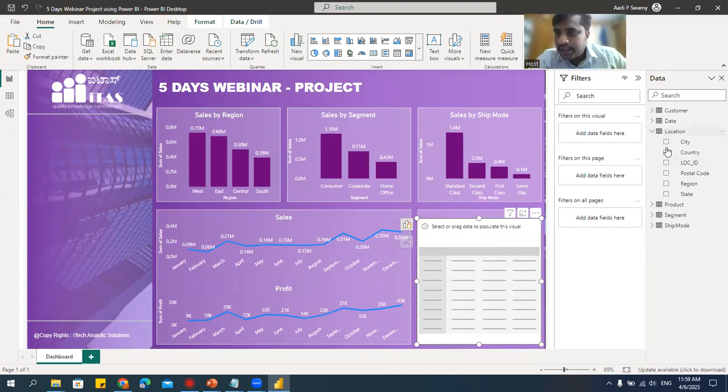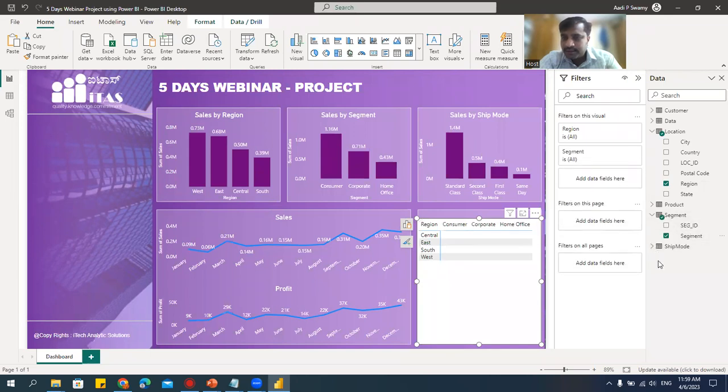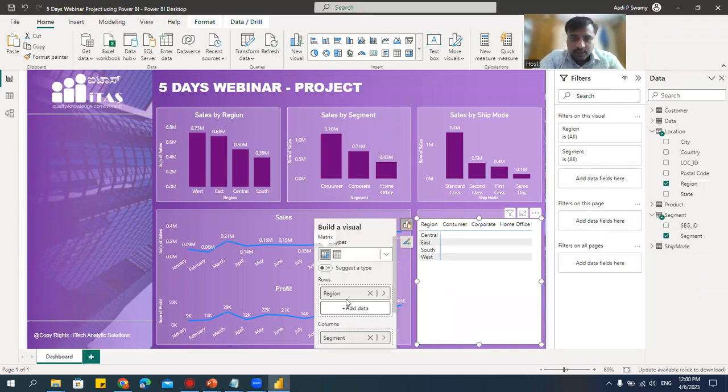Now let's take, first we'll take region. I'll get this region. Then let's take the segment. So here we'll add some more data. Let me take ship mode and we'll put it.